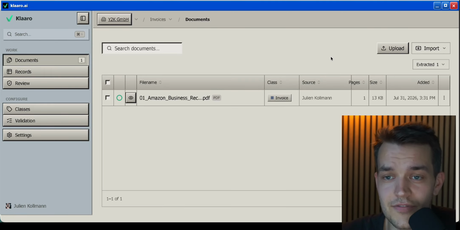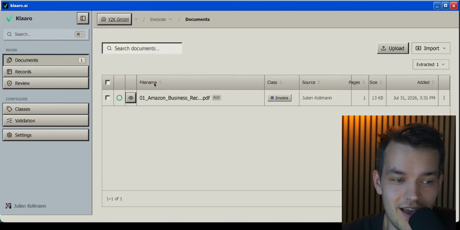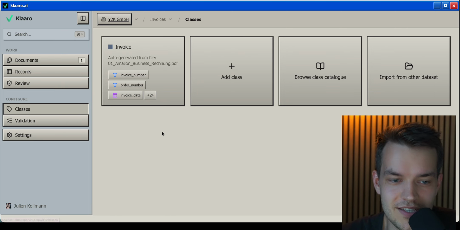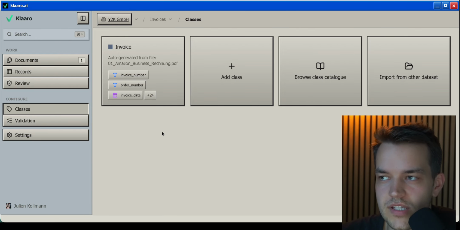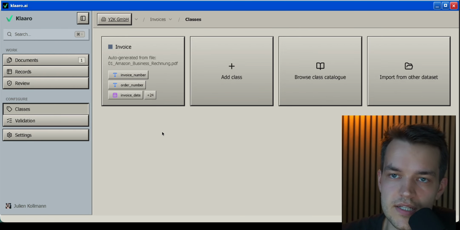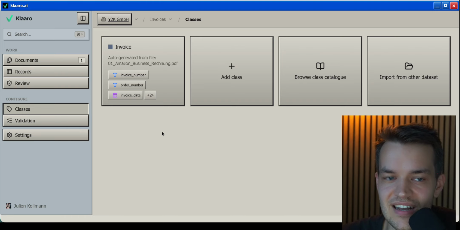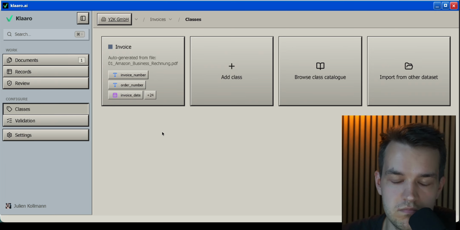If you're ever unhappy with the schema that the AI generated for you, you can manage your classes also in Klaaro. You could also import your schema from either JSON schema or Pydantic or SQL data definition language. Really similar to our many options of getting files in and out of Klaaro, we also offer many options to actually get your schemas in there. So if you already have a database up and running, you can get your database schema into Klaaro within like 5 milliseconds, I guess. You could also build a new class, or you could edit an existing class.